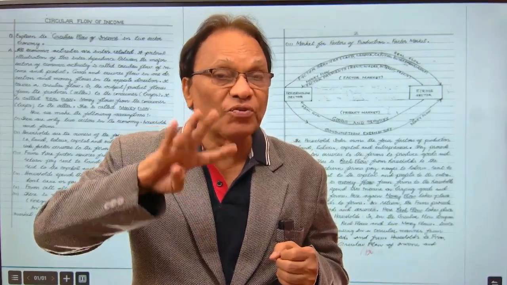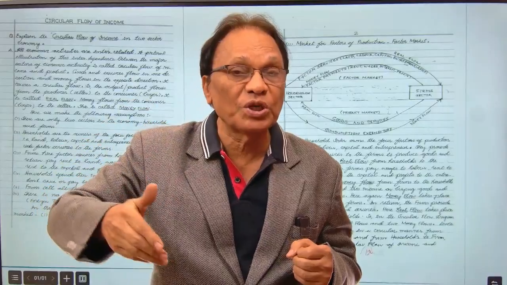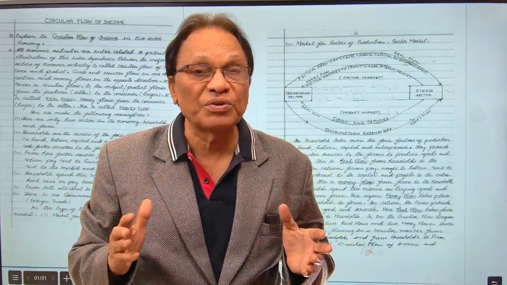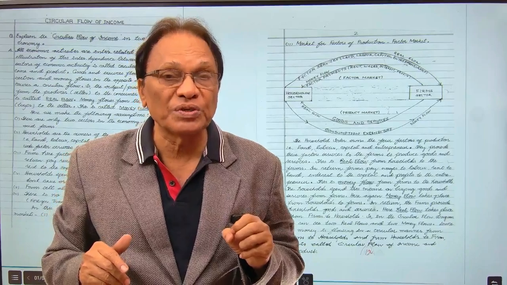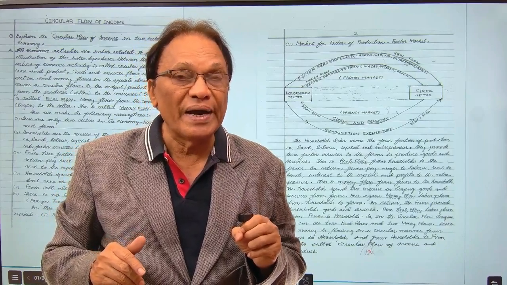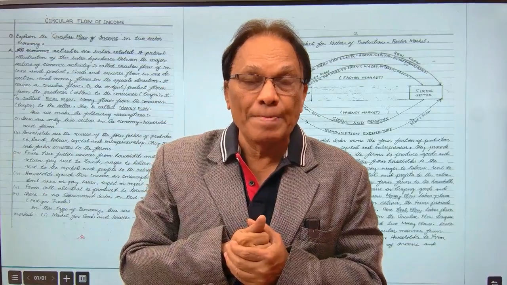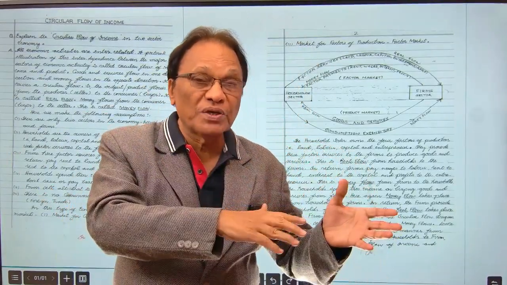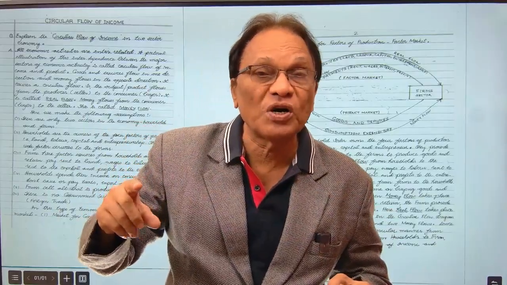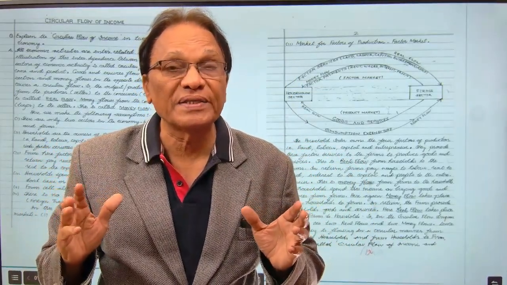With the help of these four factors of production, land, labor, capital, enterprise or entrepreneurship, the firms produce goods and services. So the main function of a firm is to produce goods and services. The firms produce goods and services and sell it in the market. After that, the money which they got, they give it to the households because they provided factor services to the firms. How do they give it to them? As factor payments.